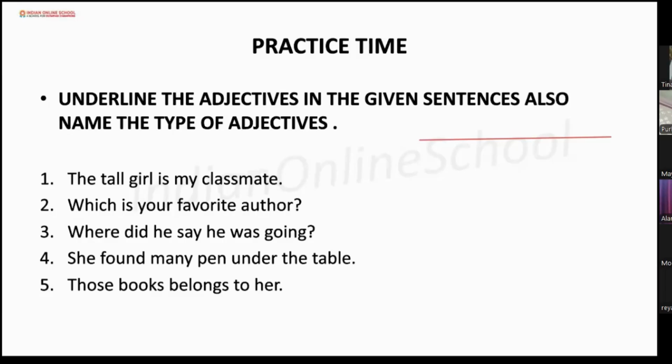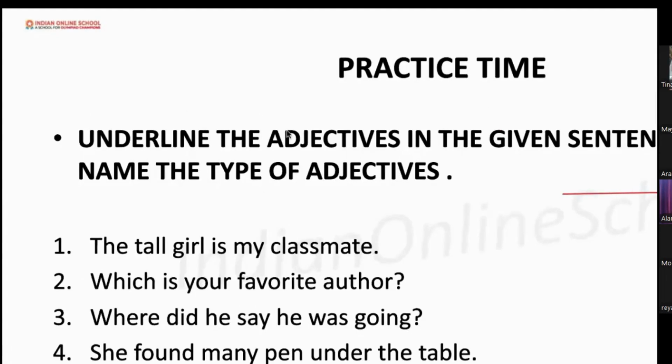Now the fifth one. Try the fifth one. Those books belong to her. Okay.